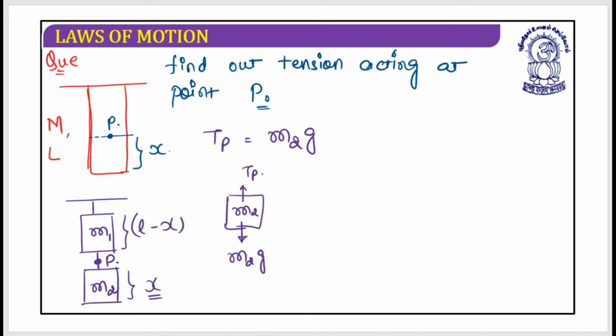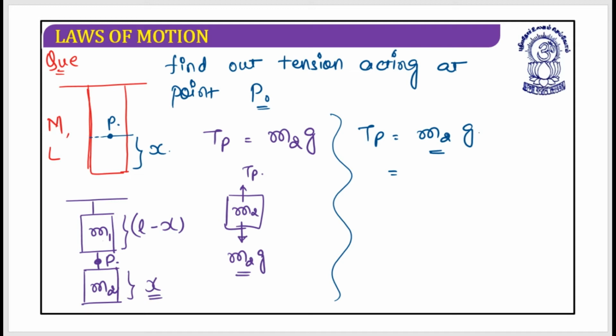But the problem is the mass of m2 is not given, so I need to find it out. How could I write down m2? Let's look at this very carefully. Tp is equal to m2g. Now I need to calculate this mass m2. So please remember this.